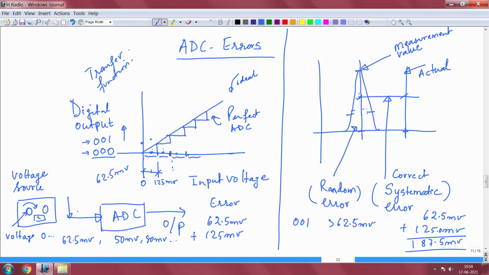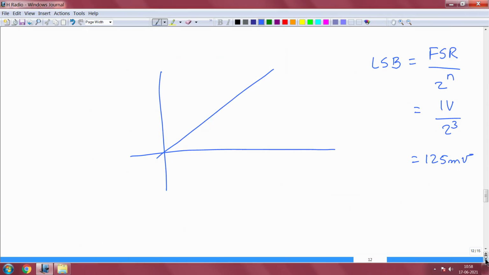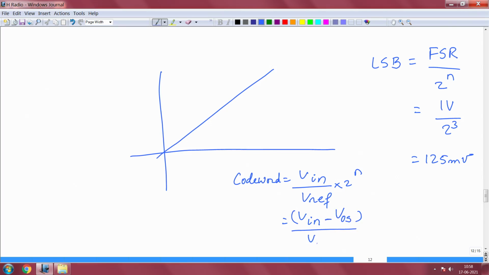Therefore, it is easy for you to modify this expression, which is code word is equal to V in divided by V ref into 2 power n, can easily be modified as V in minus V offset divided by V ref into 2 power n.